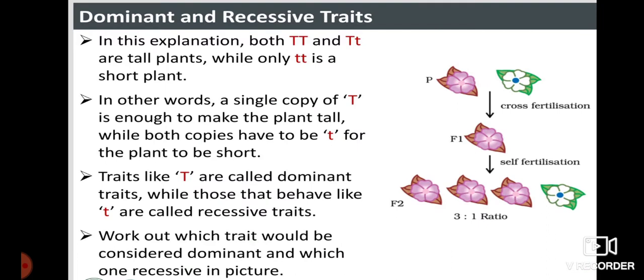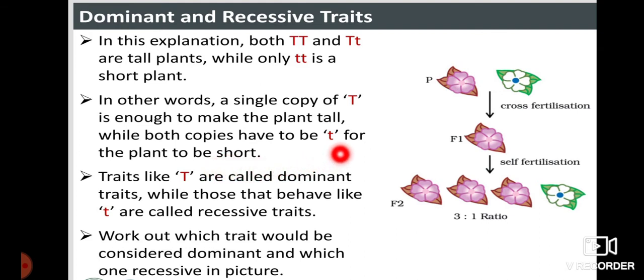So, dominant and recessive traits. In this explanation, both capital T and small t are tall plants, while only small tt is a short plant. In other words, a single copy of capital T is enough to make the plant tall, because capital T indicates the dominating character. That is why a single capital T, a single dominating character, is sufficient to express its characteristics, while both copies have to be small t for the plant to be a short one.